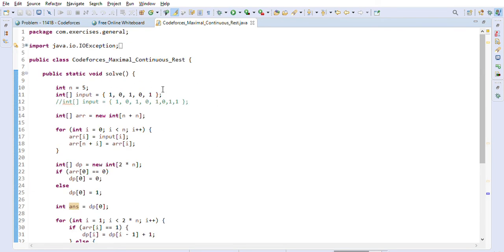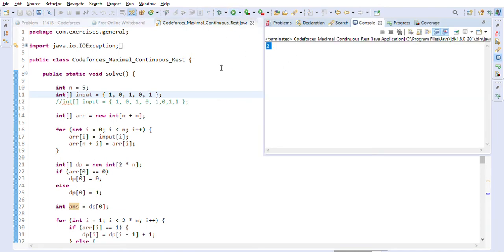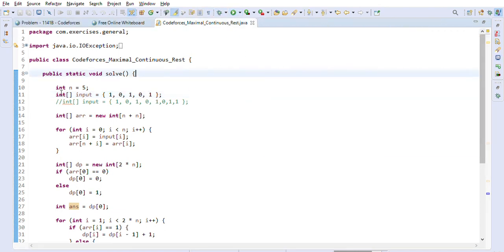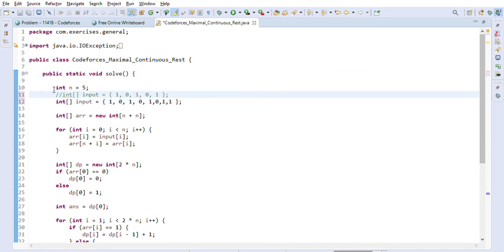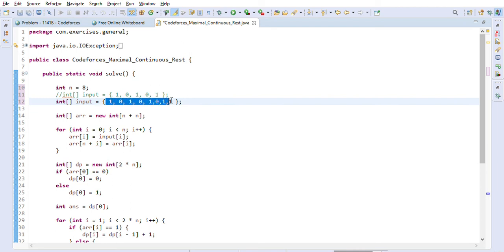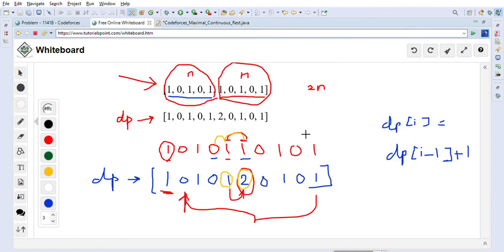So let's just run this first example. We should get 2 as our answer, and we are getting 2, which is correct. I created another example here, so I wanted to show you that. So these are the 8 hours for a day. Let's just take this one, go to the whiteboard, and paste it here.